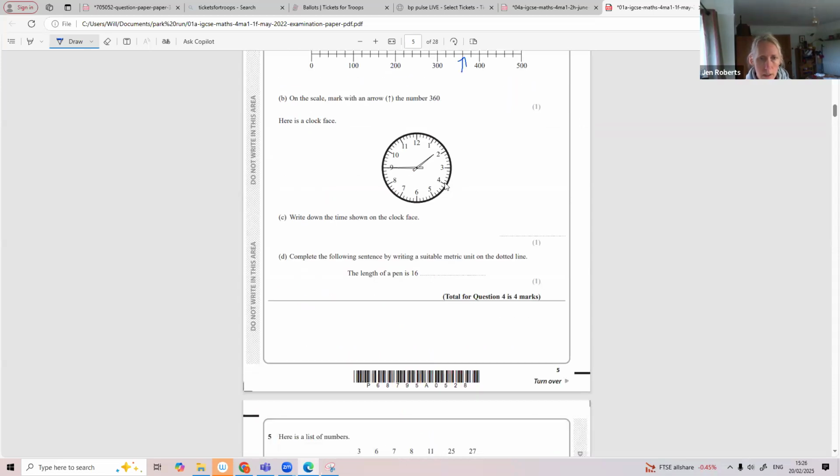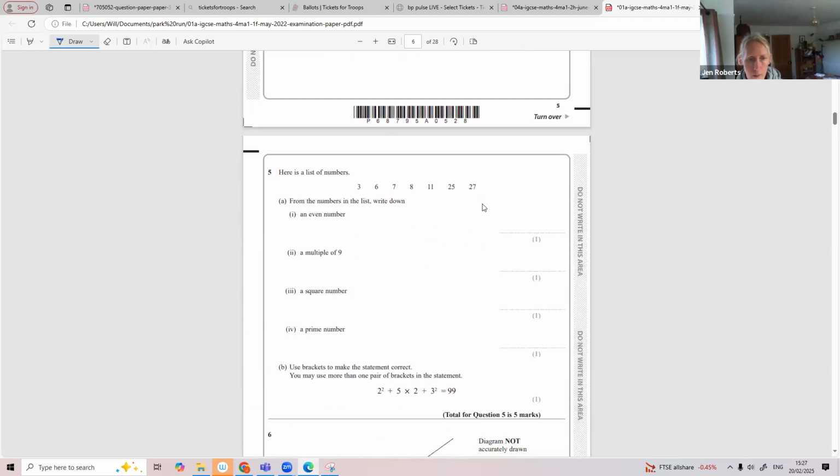What's the time? 1:45. Don't know if it's AM or PM, so we can just leave it as 1:45 there. If you'd have put 13:45 in 24-hour clock, that is fine. If you had put AM or PM, that would also be fine. Suitable metric unit for the length of a pencil being centimetres. An even number, or we could use 6, or you could have used 8.